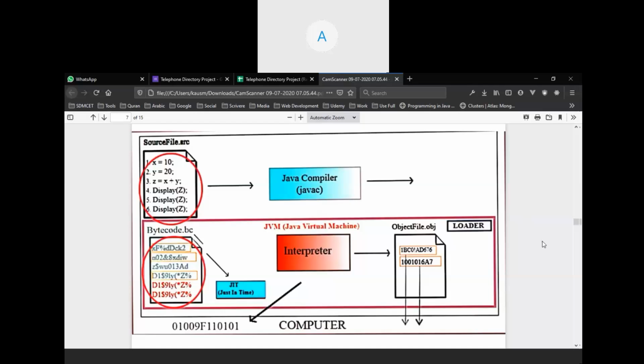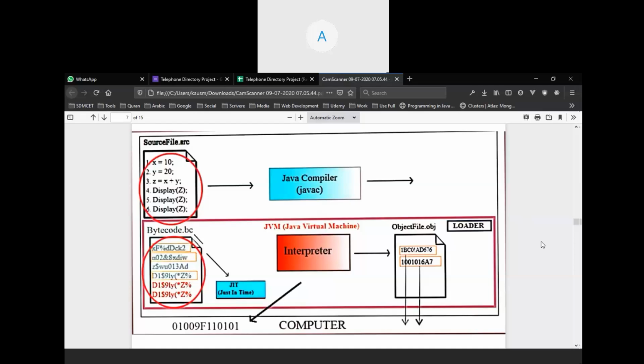Now, I will tell you about just-in-time compilation. Earlier, the approach was line-by-line execution. You can see x equal to 10. Earlier, the bytecode, the intermediate code, of x equal to 10 was generated, then it went into execution. Then y equal to 20 got changed into intermediate code, then went into execution. Like this.